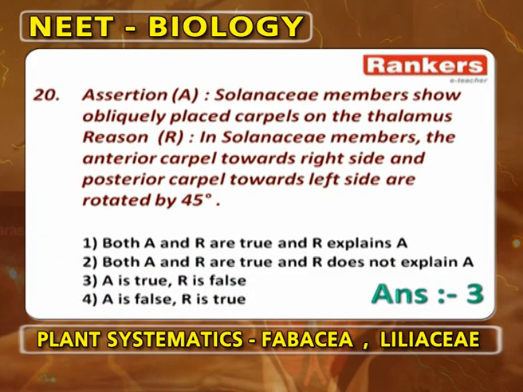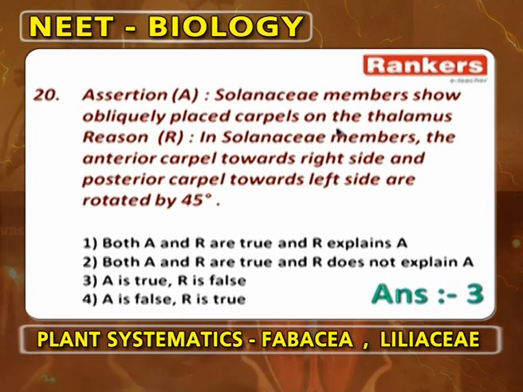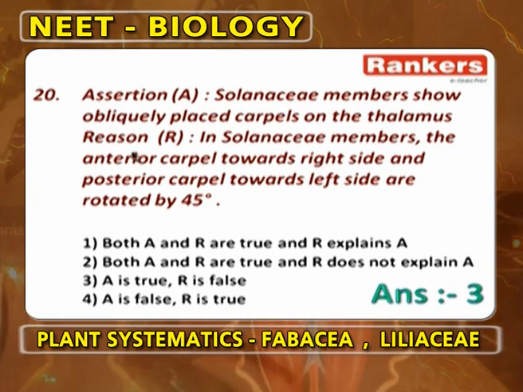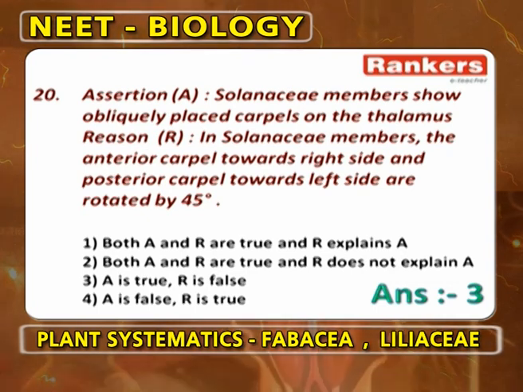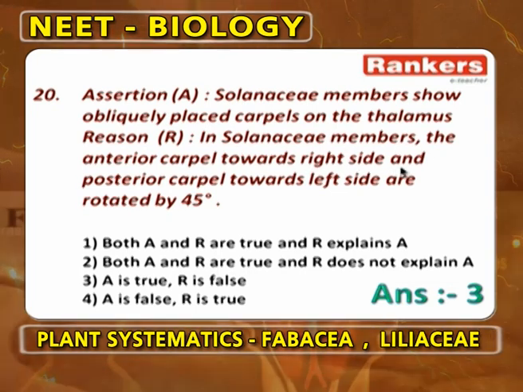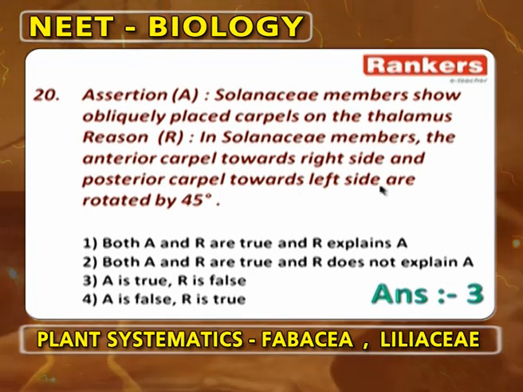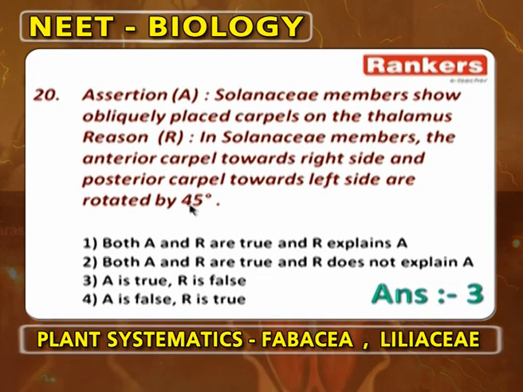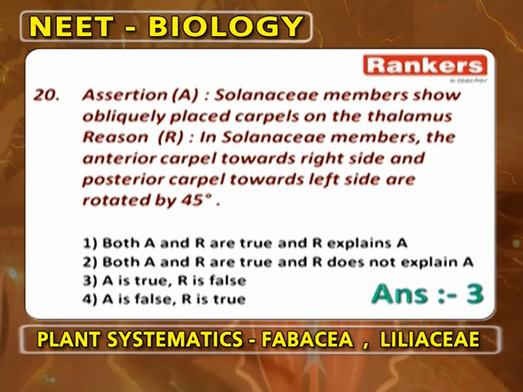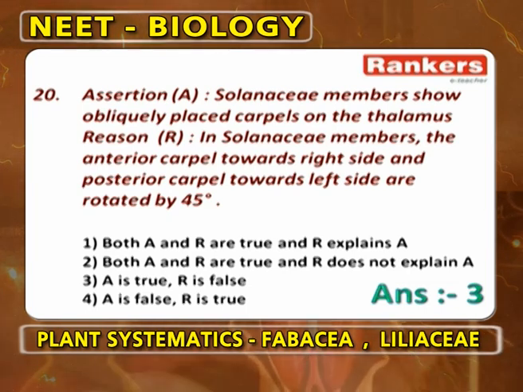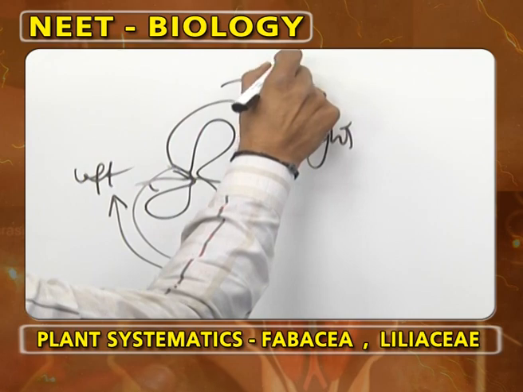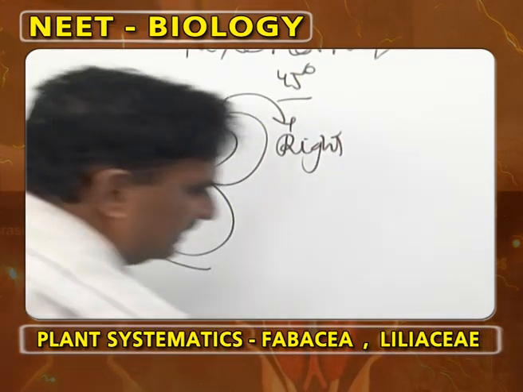Next. Assertion: Solanaceae members show obliquely placed carpels on the thalamus. It is correct. In Solanaceae members, the anterior carpel is tilted towards the left side and the posterior carpel is tilted towards the right side, rotated at 45 degrees. Anterior position is this position, it is tilted to the left side. Posterior position is tilted to the right side. 45 degrees is correct. But the reason is wrong.